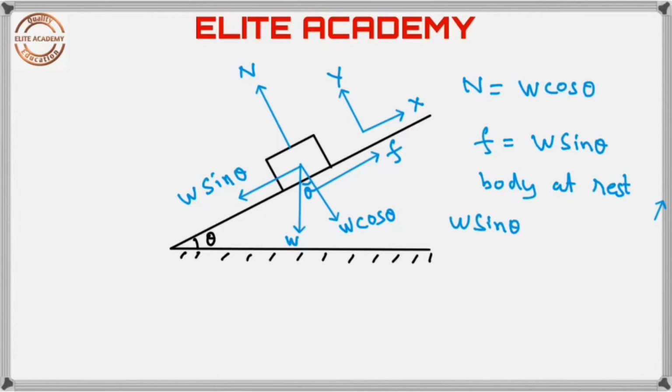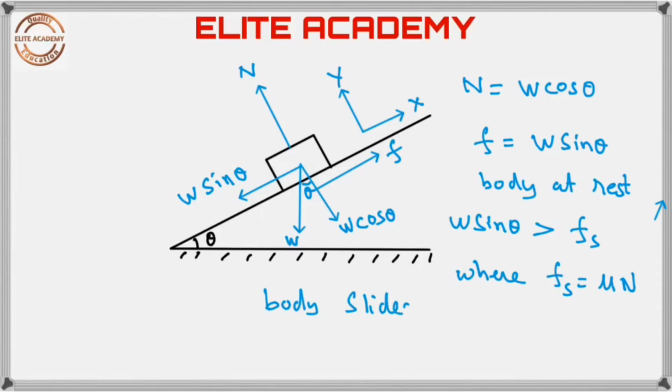If W sin theta is greater than Fs, here Fs is the limiting value of static friction. Friction cannot increase beyond Fs, where Fs is equal to mu into N, where mu is the coefficient of friction. In this case, the body slides down because the down the plane force is more than the frictional force.